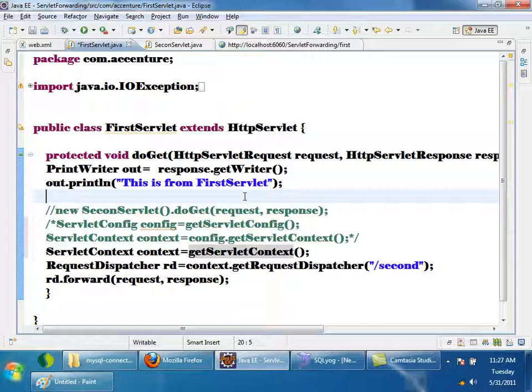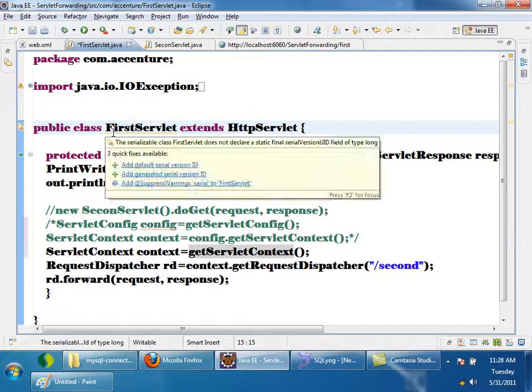Okay, so first get the reference of servlet context, then context.getRequestDispatcher. For dispatching a request from one servlet to another, you need an object called request dispatcher. How to get the request dispatcher? Context.getRequestDispatcher. You have to give the URL pattern of the servlet where you want to forward. You will be getting an object of request dispatcher, then requestDispatcher.forward. While forwarding, you are passing the request object and response object. Okay. So now I'll just run this application and show you what will happen.